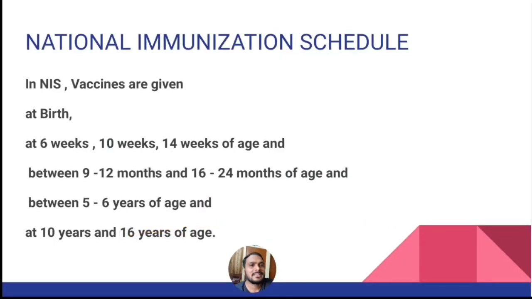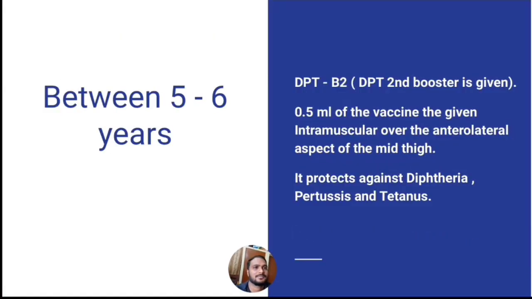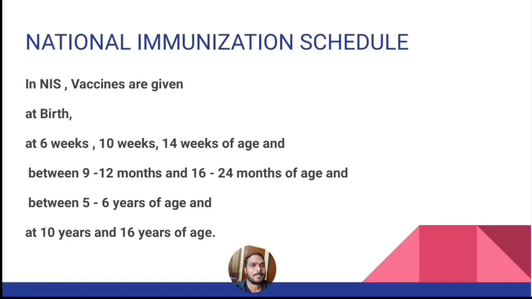Next, coming to the vaccines that are given between 5 to 6 years of age. They are DPT B2, that means diphtheria, pertussis, tetanus, second booster dose. 0.5 ml of the vaccine is given intramuscular over the anterolateral aspect of the mid-thigh. It protects against diphtheria, pertussis and tetanus.